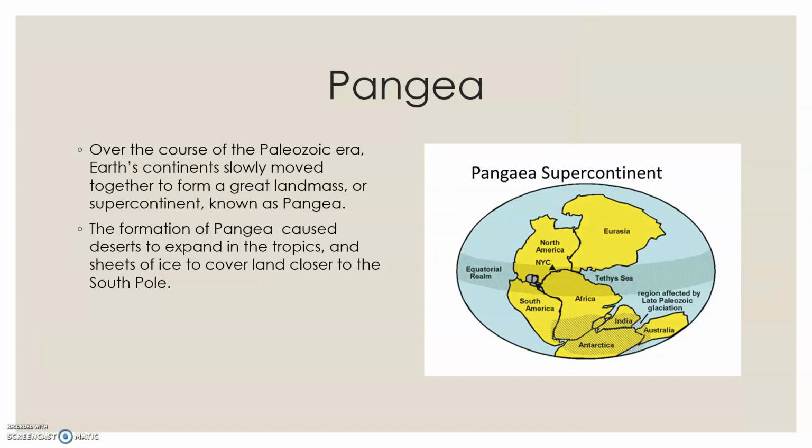Now we get to talk about Pangea, right? The Earth as one large mass, right? It looks almost like a puzzle piece. Over the course of the Paleozoic era, Earth's continents slowly moved together to form a great landmass or supercontinent. The formation of Pangea caused deserts to expand in the tropics and sheets of ice to cover land closer to the South Pole.